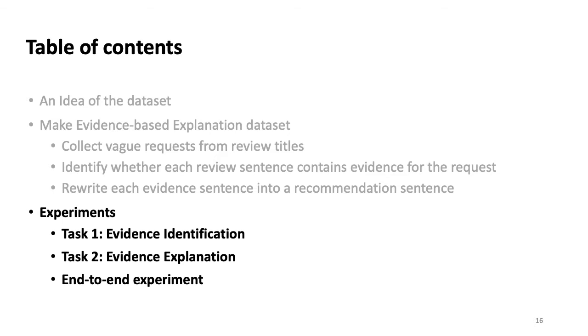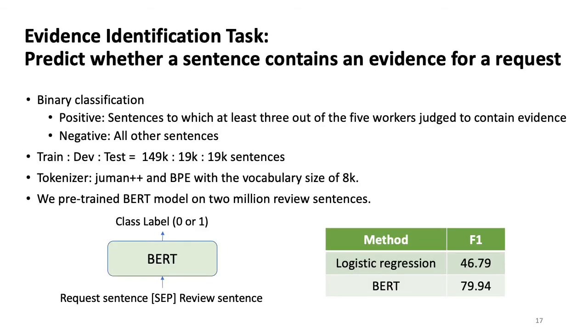Experiments. The first experiment is to predict whether a sentence contains evidence for the request or not. This is a binary classification task. Positive examples are sentences that at least 3 out of 5 workers judged to contain evidence. All other sentences are negative. We randomly divided the data by review into training, development, and test sets.